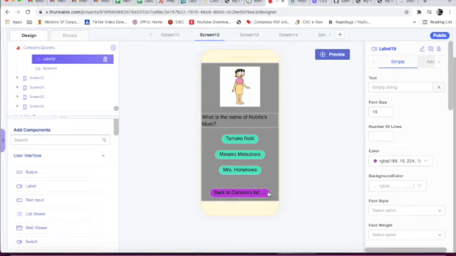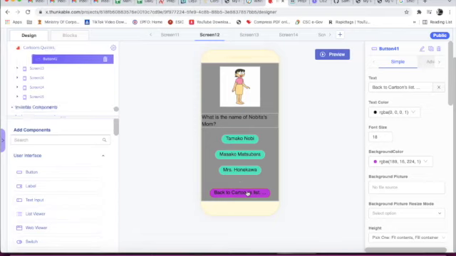Text will be empty. This is a blank label. Font size will be 19. Color will be light pink, and ID will be label 19. Below label 19 we have taken a button 41. Text will be back to cartoons list. Font size will be 18, and background color will be light pink.